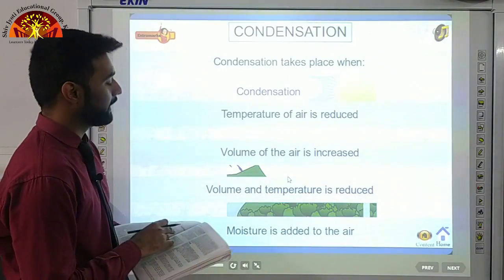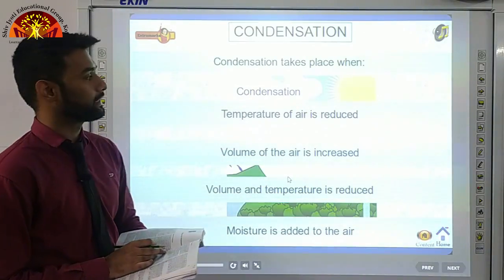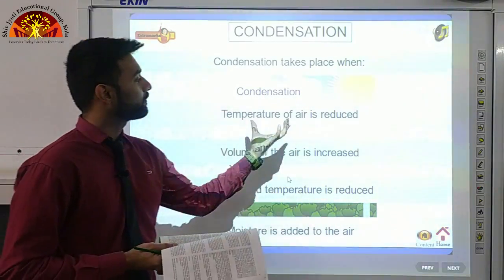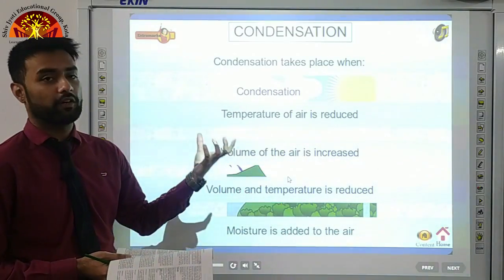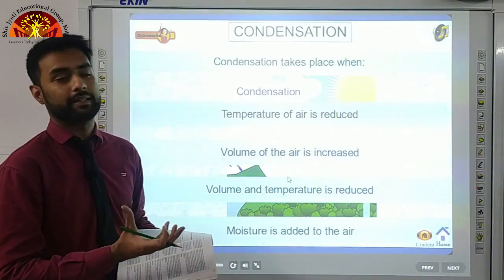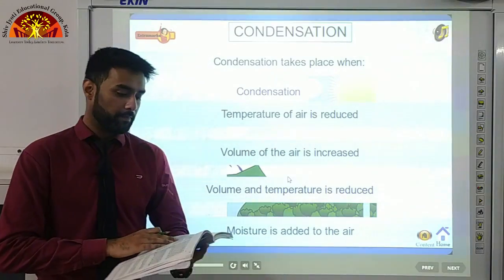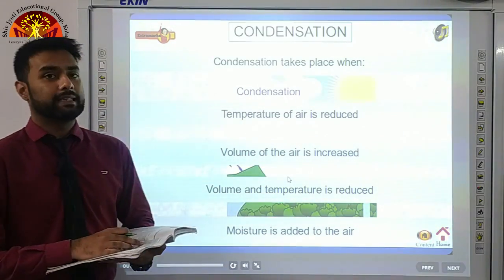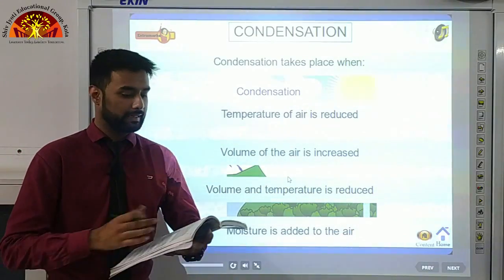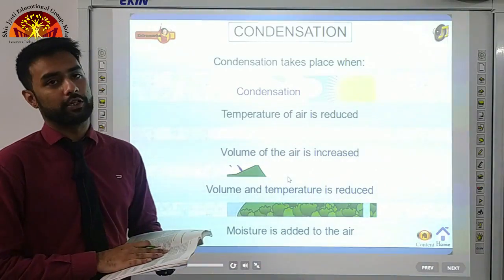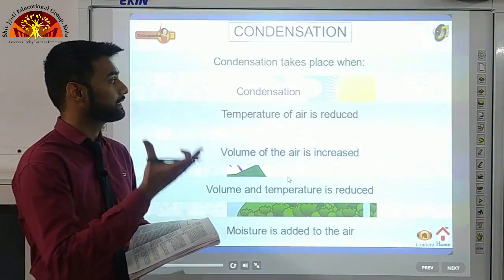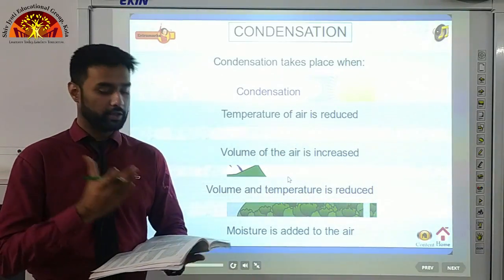First point, when the temperature of the air is reduced to dew point with its volume remaining constant. This is the very important factor which affects condensation process. That is, the temperature of air must be reduced. Okay, the temperature of any surrounding must be reduced for condensation process to take place, because then only the water vapor particles will get turned back into liquid form. Second, volume of the air is increased. That means the amount of humidity, amount of moisture air is holding, it must be increased. Third point, volume and temperature is reduced. Okay, both volume and temperature should be reduced. Obviously, temperature, we have already discussed that temperature must be reduced for water vapor to turn into liquid form.